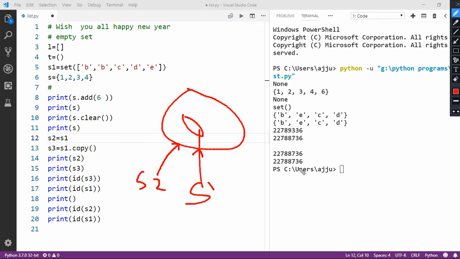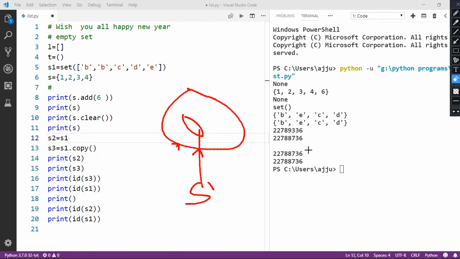But if we create a copy with the help of the copy function, in this case it is going to create a clone of it, and then it is going to create a new object that is s3. You can see here we have only the object s1, and we are calling the copy function. It is going to create a clone of it, and let me tell you how it is going to assign this clone to a new object, that is s3.